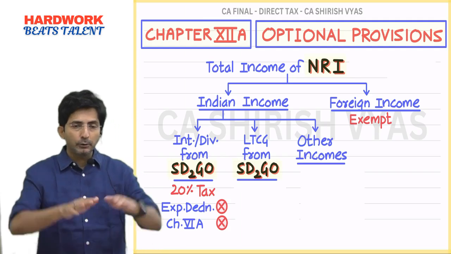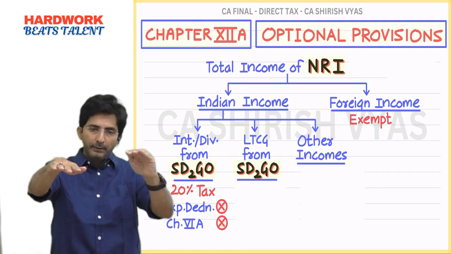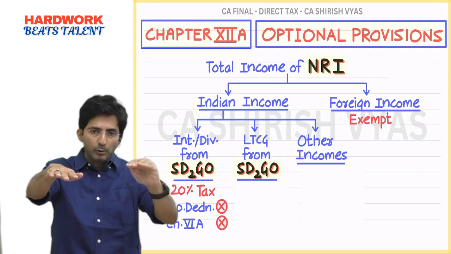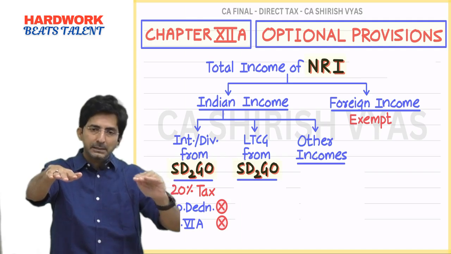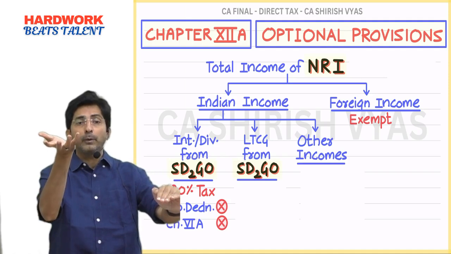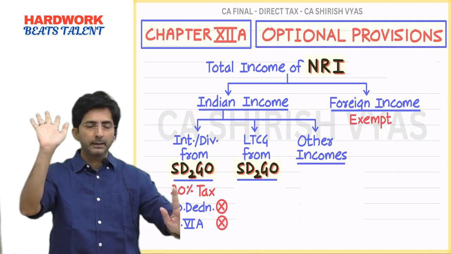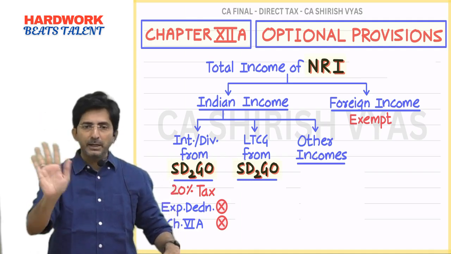In short, see what are the two choices. Look, if I go for slab rate, deduction of expenditure will also be allowed. Chapter 6A will also be allowed. But if I opt for 20%, then 20% is on gross income. No deduction for expenditure, no chapter 6A.